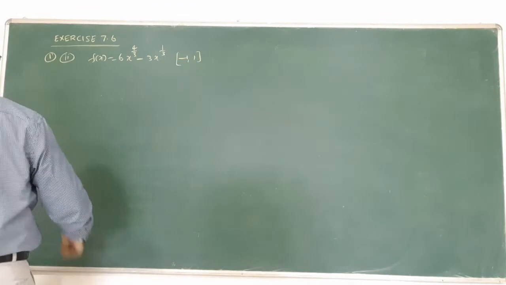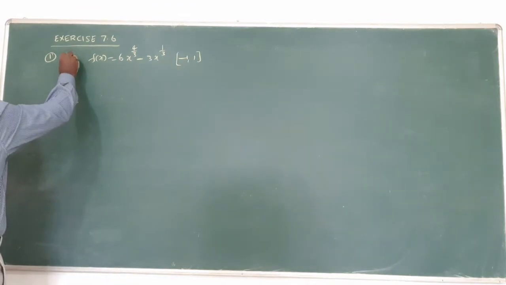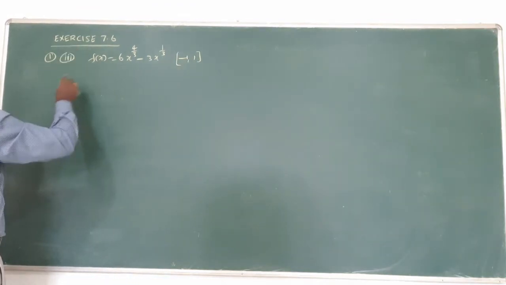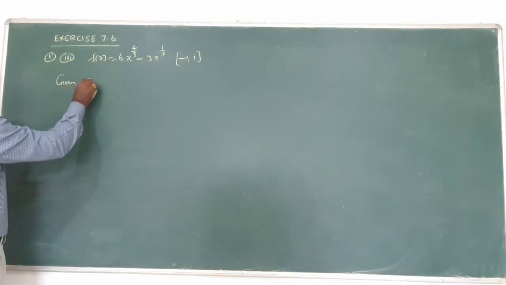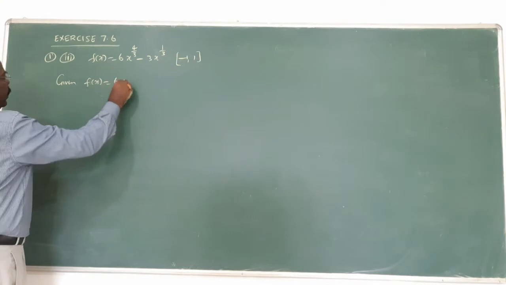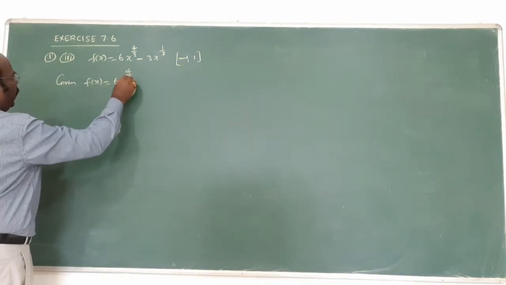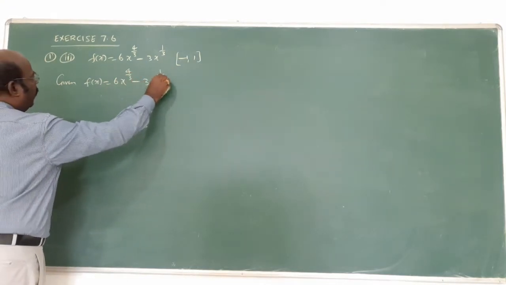Next question. Third subdivision. F of x is given. Now what is given? The same thing, the same model. 6 into x power 4 by 3, minus 3 into x power 1 by 3.